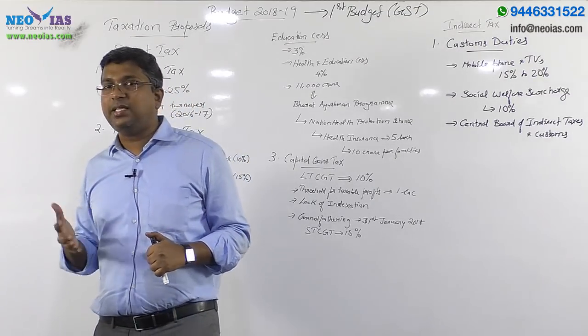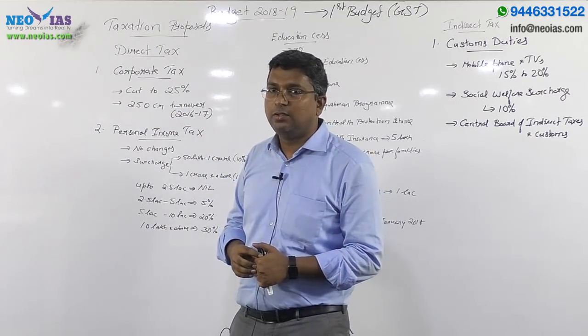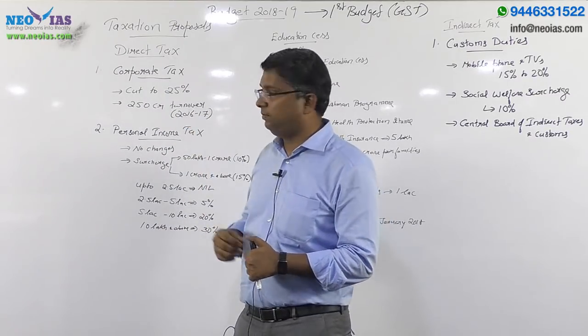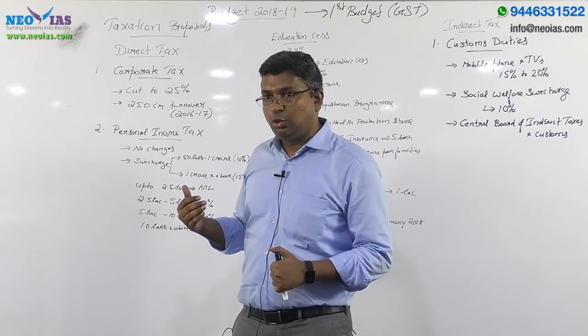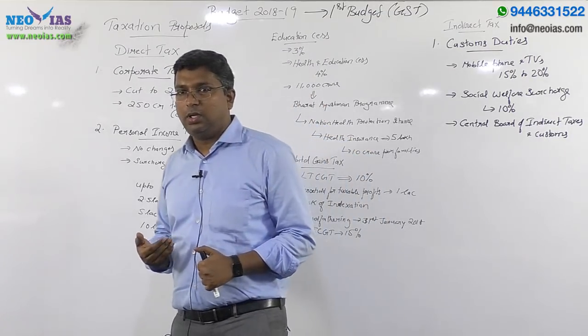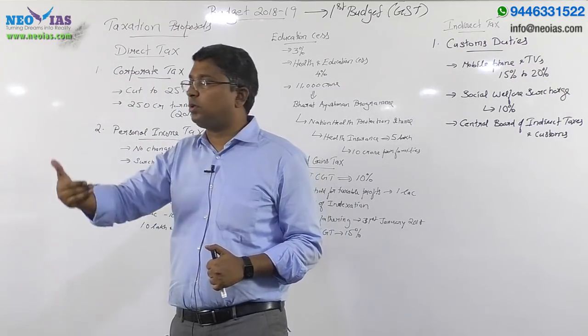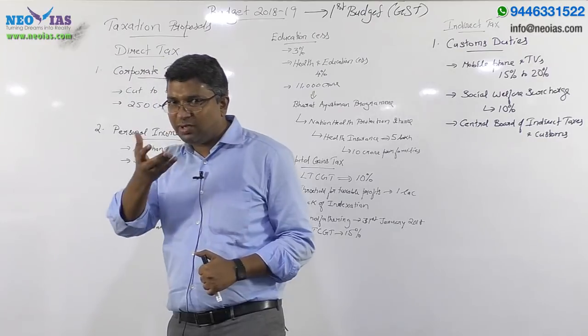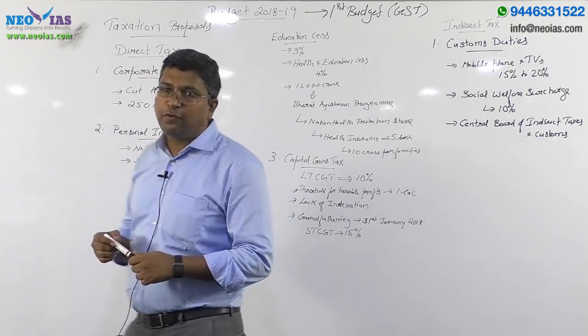So we'll see whether any changes have happened in relation to the corporate tax. The government has made a proposal in relation to the corporate tax for those companies having an annual turnover of 250 crore. So it's basically small companies, okay. Companies with an annual turnover of 250 crore